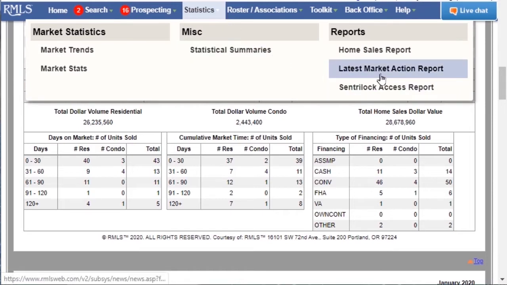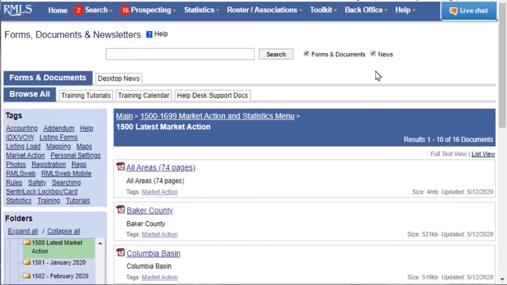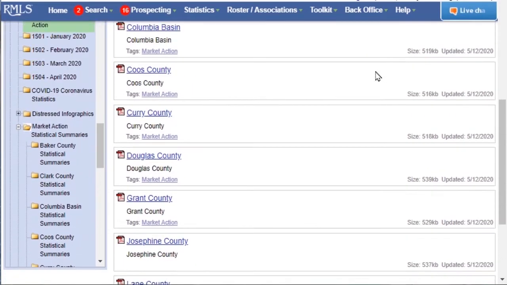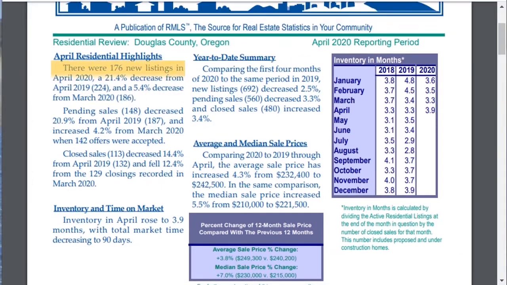The latest Market Action Report is generated by the 15th of each month and includes statistics for the previous month for each RMLS area. For example, we can open the report for Douglas County. Here we can see the summary of new listings, pending transactions, and closed sales, year-to-date stats, and comparison to the same year-to-date stats to last year.